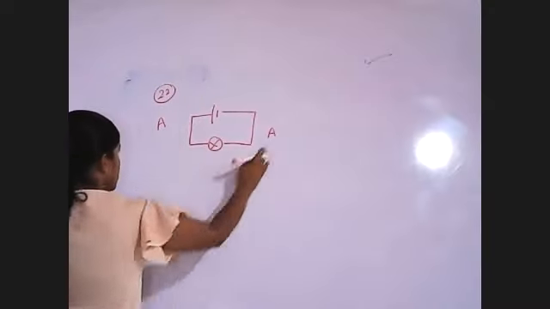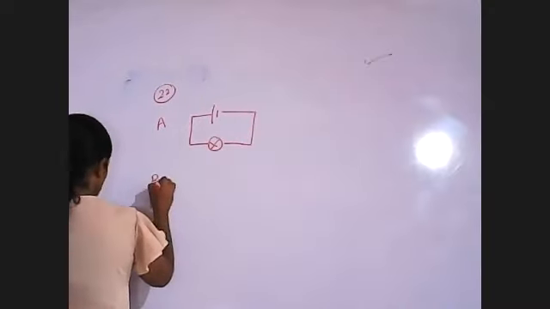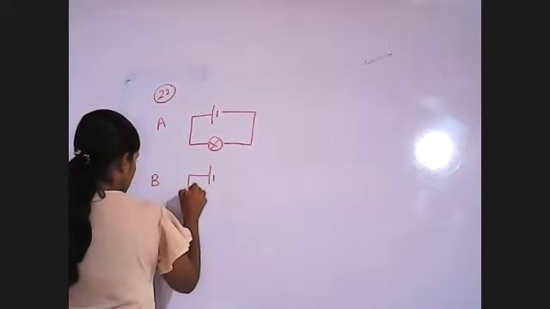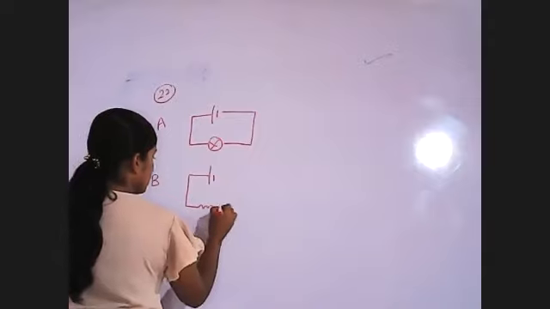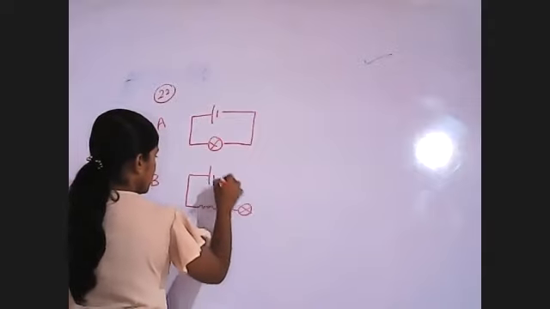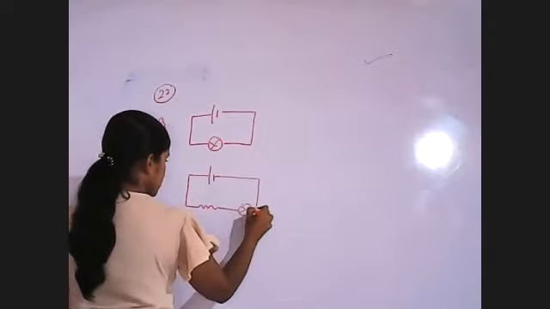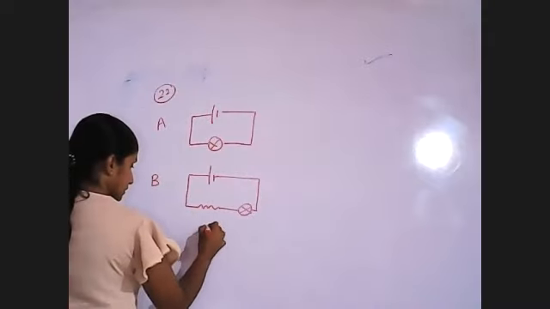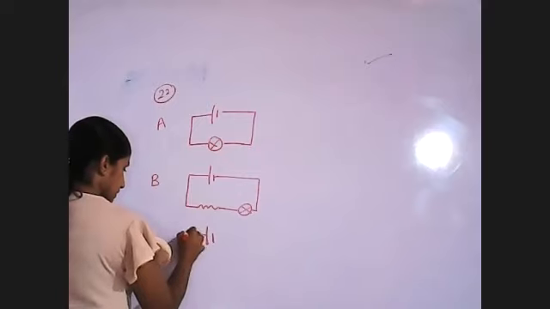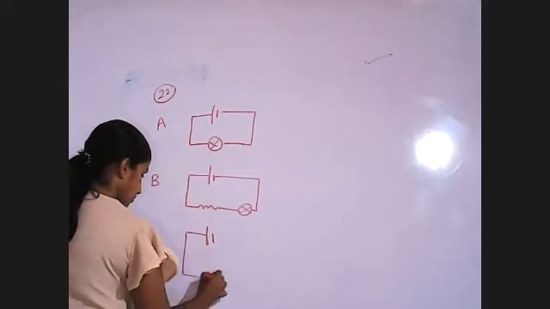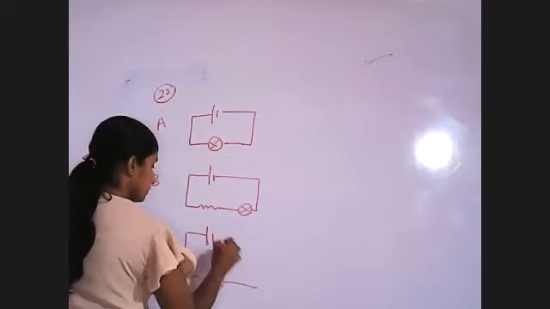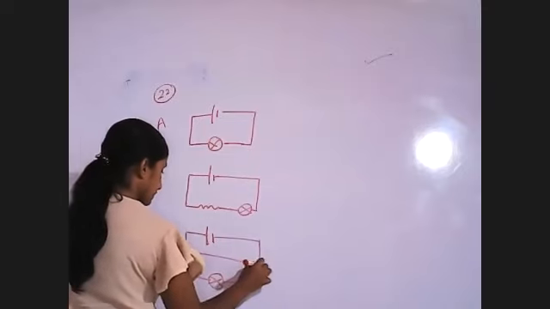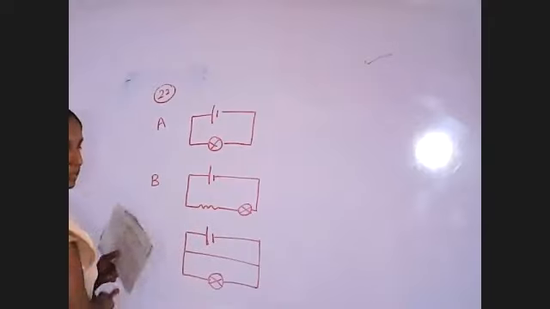This is A. In B, other than these two, there's a resistance also. In C, the dry cell is there and the bulb also, and these two points are connected with a conductor or a wire.